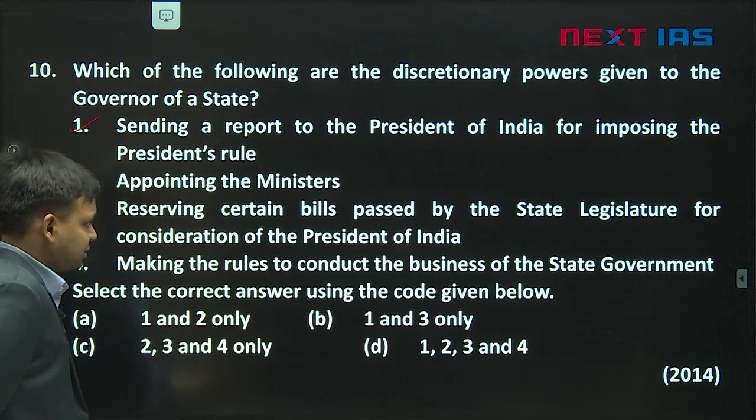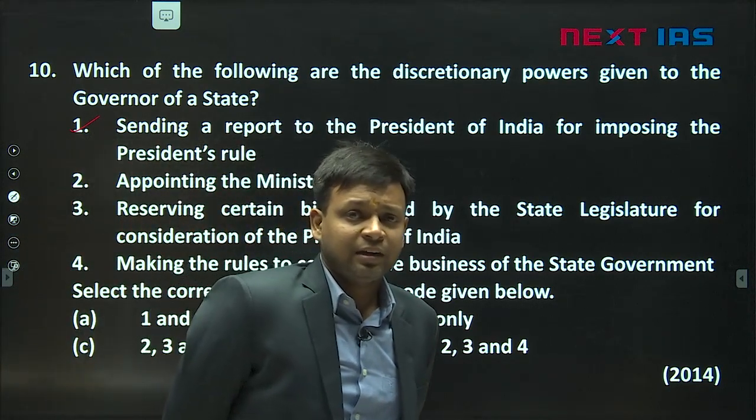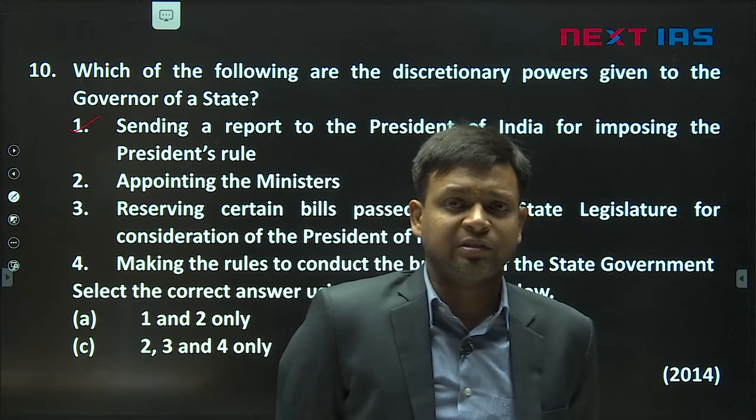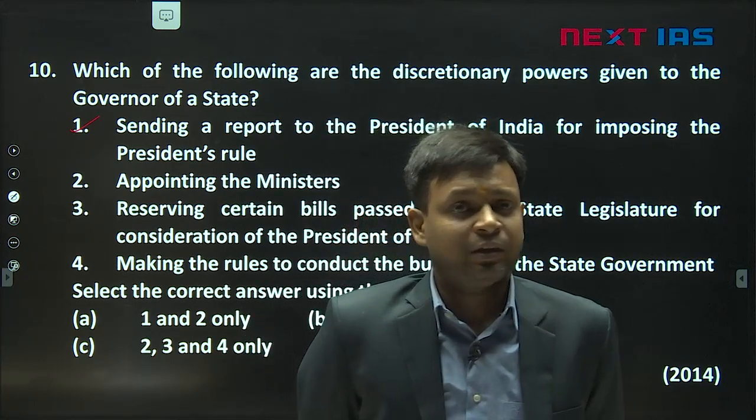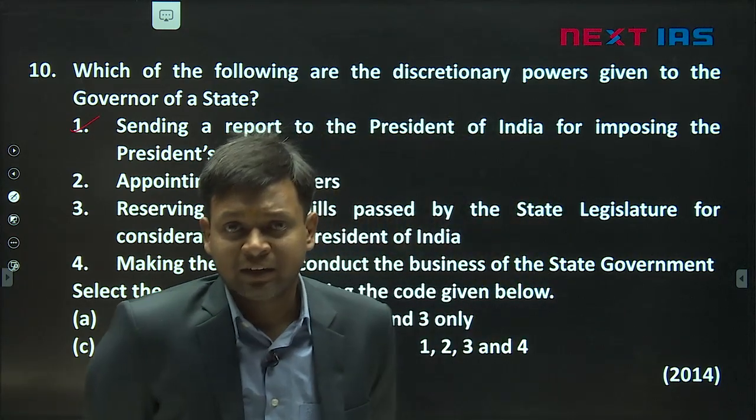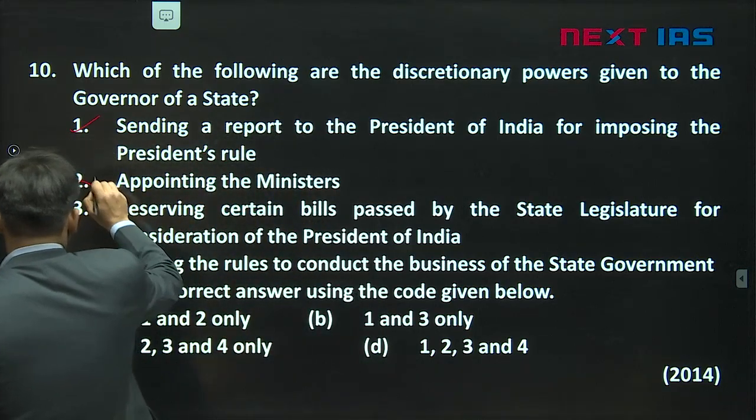Second one: appointing the ministers. This is not a discretionary power. It has to be exercised only on the advice of the Council of Ministers. Over here it will be the Chief Minister himself. So the governor will appoint ministers on the advice of the CM. This statement is not correct.